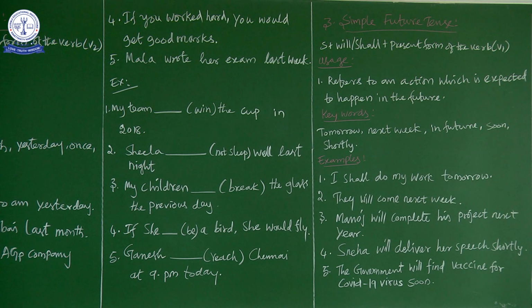Why did we use did not? Because did refers to past tense. Since the sentence is in negative form, we have to go for did.